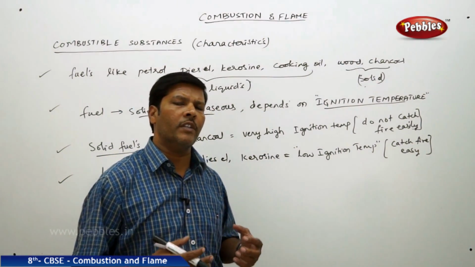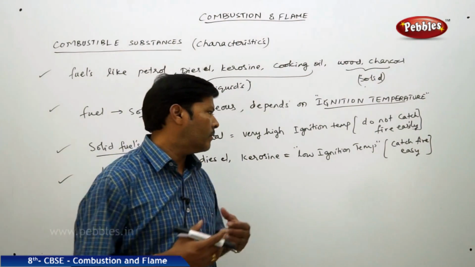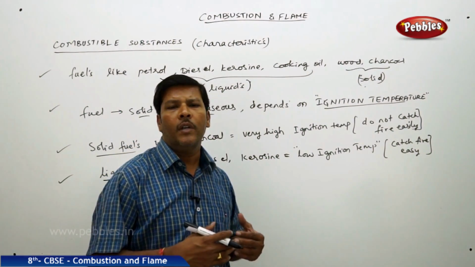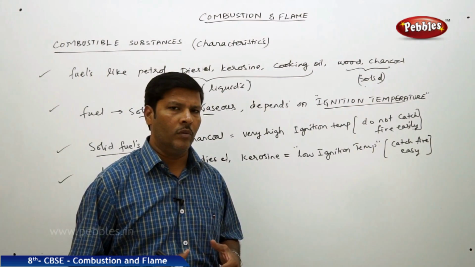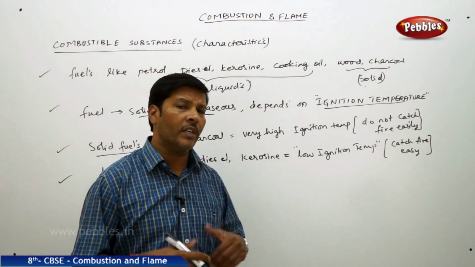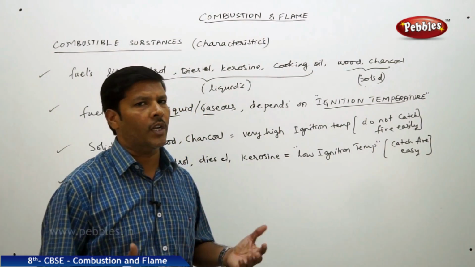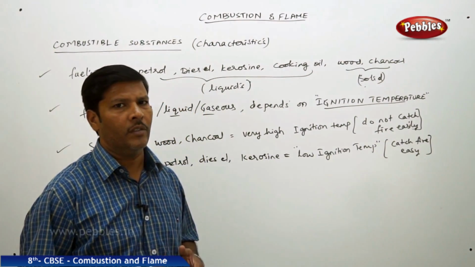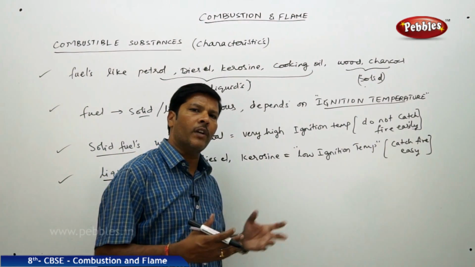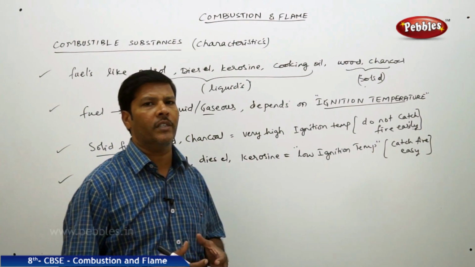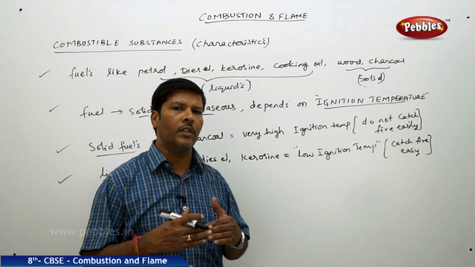When kerosene is maintained at a constant ignition temperature, it cannot catch fire on its own. But if you intentionally increase the temperature, it may catch fire and there is a chance of explosion. But that never happens, because the device in which we fill the kerosene oil is protected in such a way that it has a constant ignition temperature.